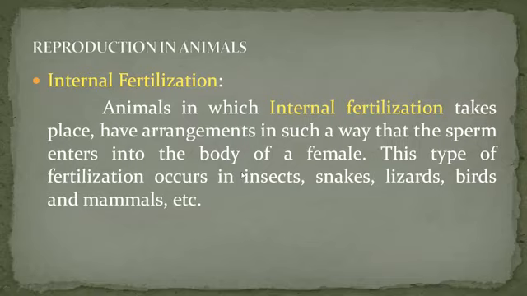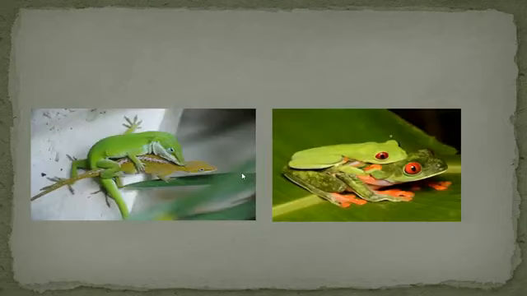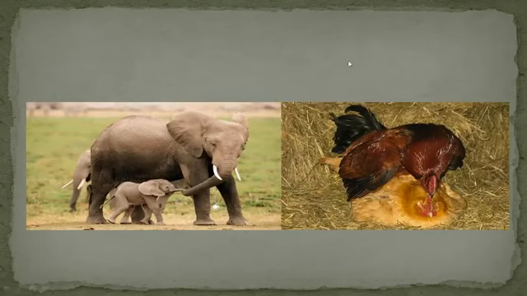Then, internal fertilization. Animals in which internal fertilization takes place have an arrangement in such a way that the sperm enters into the body of a female. This type of fertilization occurs in insects, snakes, lizards, birds, and mammals, etc.